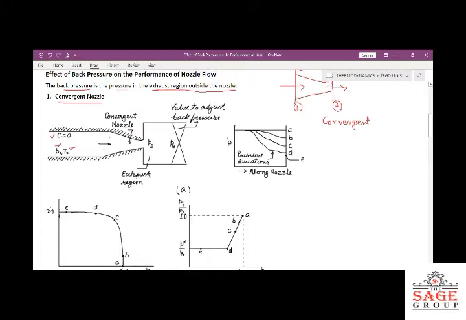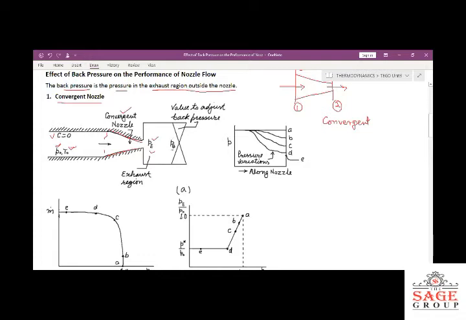Now, when you come to this section, the fluid starts moving and passes through this converging section. So this is called the convergent nozzle, where the area is decreasing from inlet to outlet. Now see here at this section, this is the exhaust region, where PE is the exhaust pressure, or the pressure at this exit section.